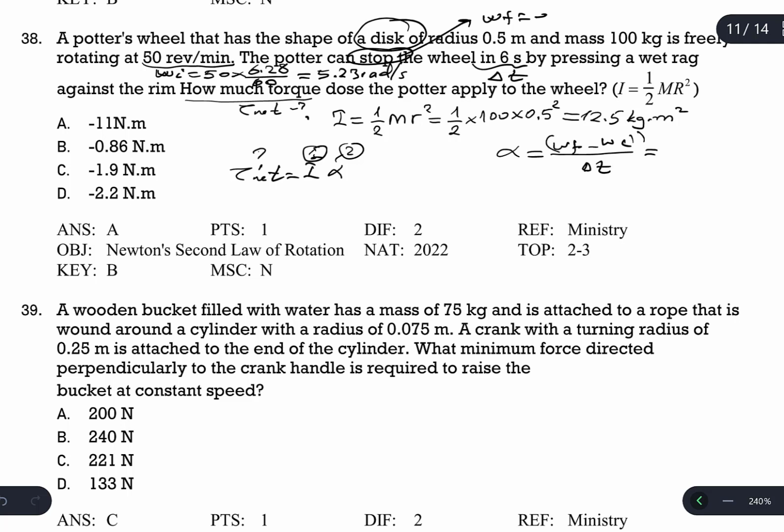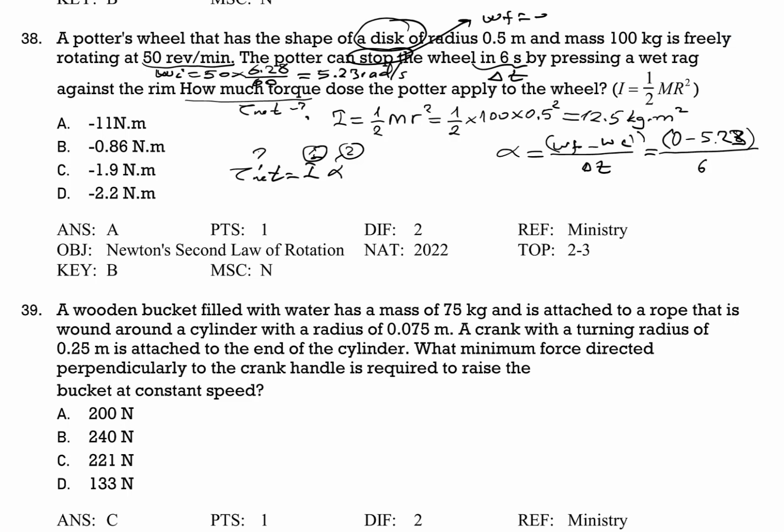Omega final is 0 because we will stop it. Initial omega is 5.23 radian per second, which we just calculated, divided by delta t, which is 6. When we divide 5.23 by 6, alpha is going to be negative 0.87 radian per second squared.